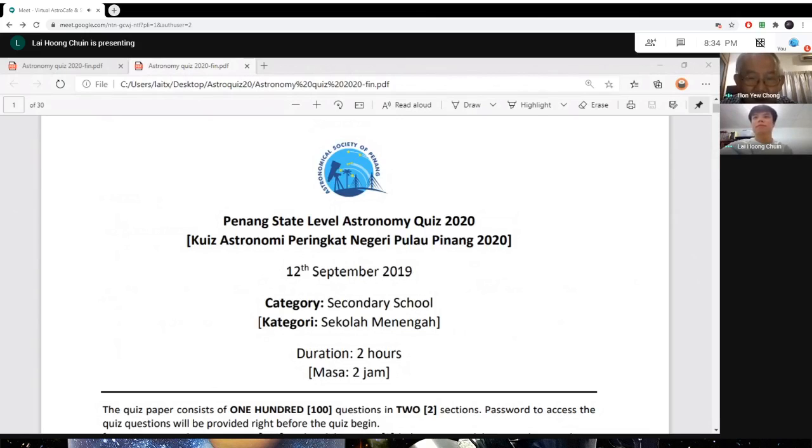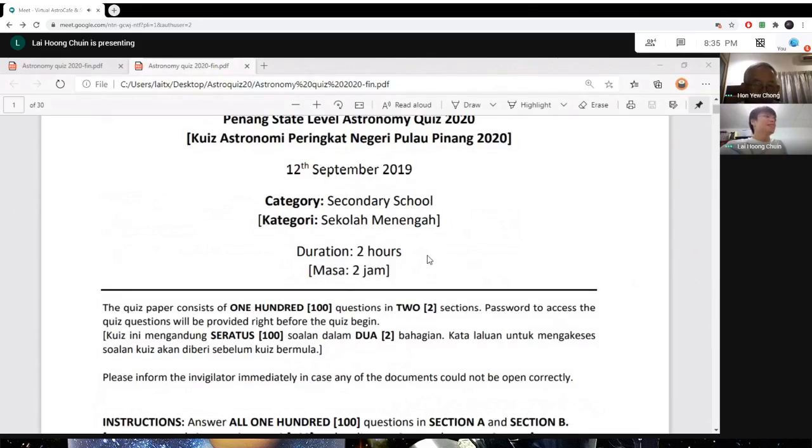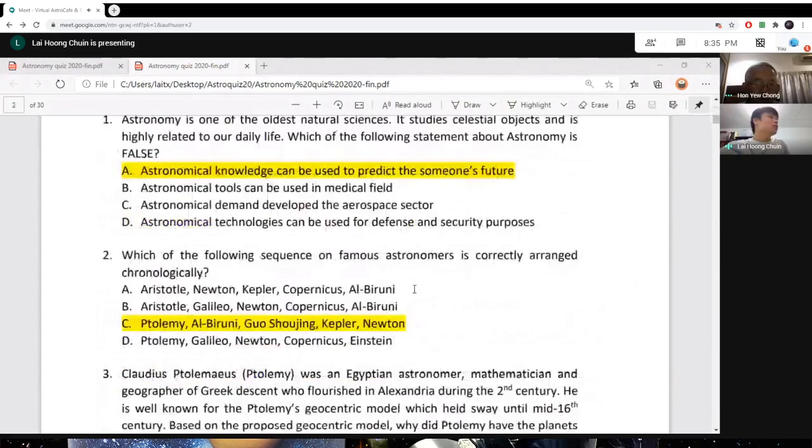Alright, Lai, boleh? Yes, so these selected questions to be discussed are actually the questions with most of the students making mistakes. So without wasting more time, I know most of you maybe were more keen on the results, but we spend a little bit of time on the questions. Hopefully, everyone at the end of the session, at least we learn something. All right, so let's start with question 2.